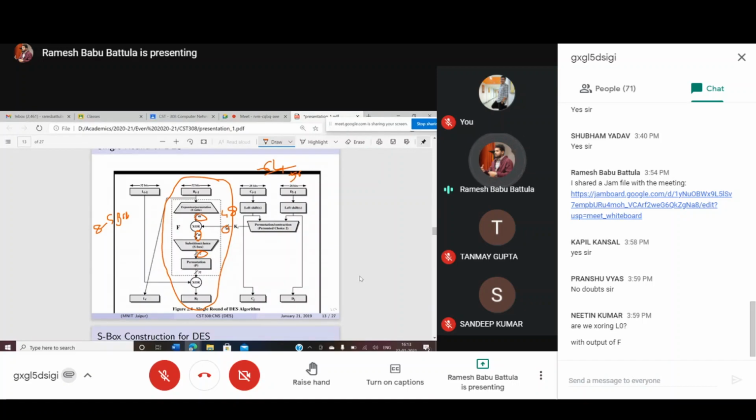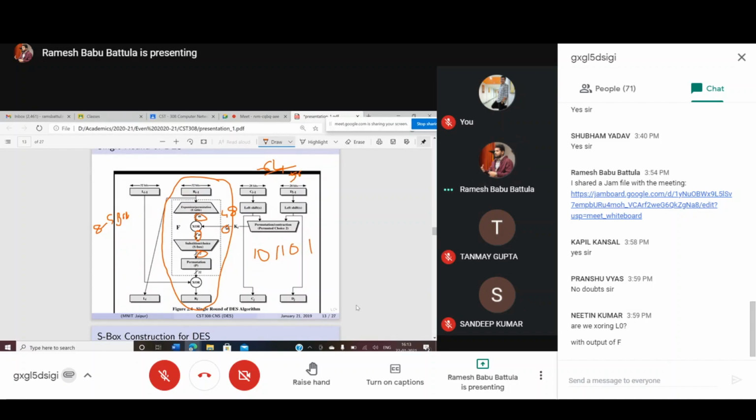And what is the output of the XOR function? 48 bits. So the input of each S box is going to be 6 bits. How it is processed, we will discuss in the next slide. But suppose you have 6 bits like this: 1 0 1 1 0 1.